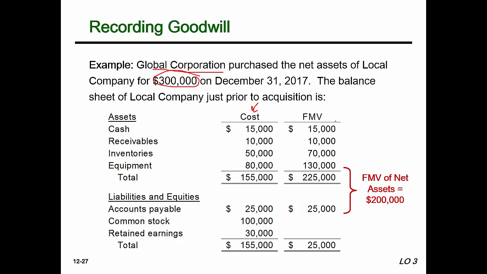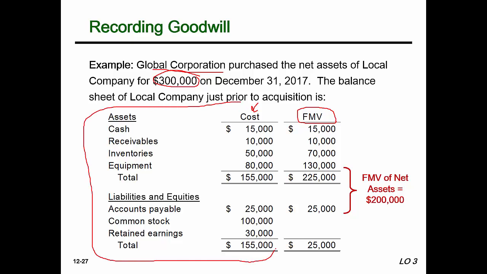Now they also listed here to the side fair market value. Now don't think that fair market value is going to be listed on the balance sheet. It's not. This is the balance sheet right here. The fair market values, they just happened in this slide to list those right by it.